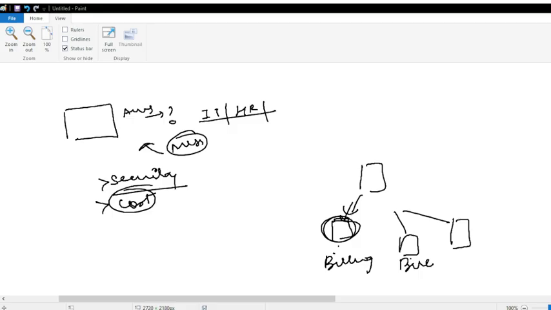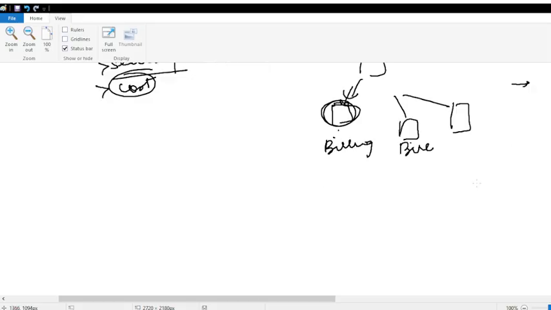So what are the components that AWS Organizations has? First of all, let me quickly create a new separate diagram.